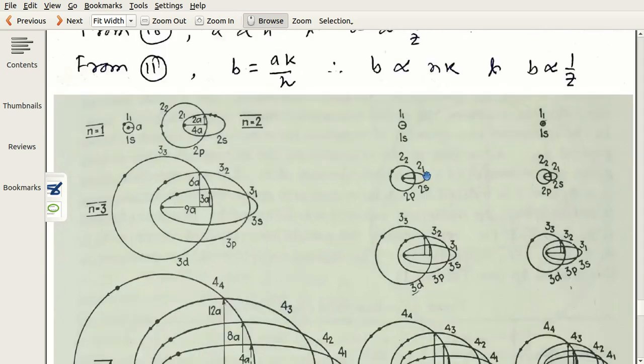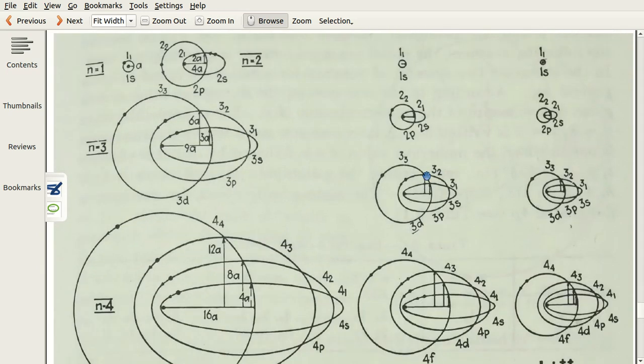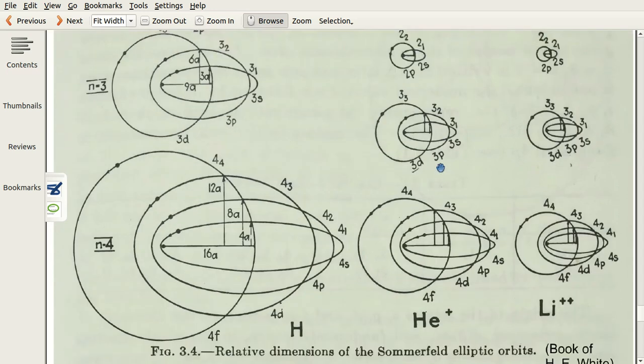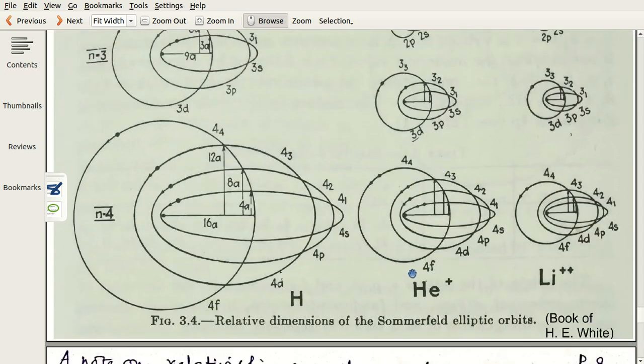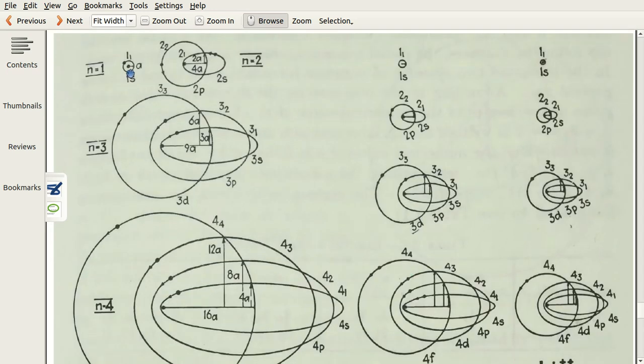So I just cite an example here, which is taken from the book of White. You see, this is n equal to 1, just n equal to 1 means k equals 1, a circular orbit. For n equal to 2, k equal to 2 means circular orbit. Here it is written 2, 2, and the 1 is elliptical orbit, 2, 1. And in both cases, the major axis of the ellipse or radius of the circle is same.